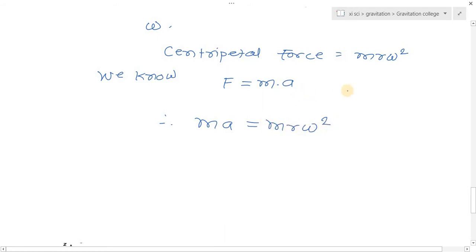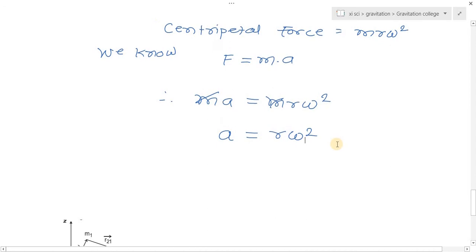Here m gets cancelled, and we get the formula A is equal to r omega square. So this is the acceleration.